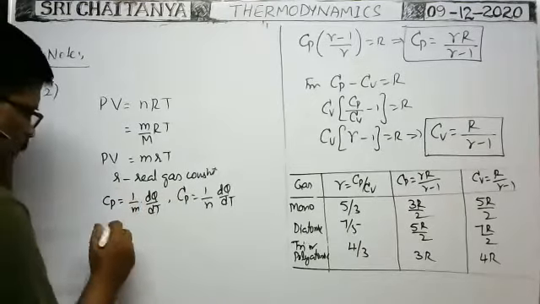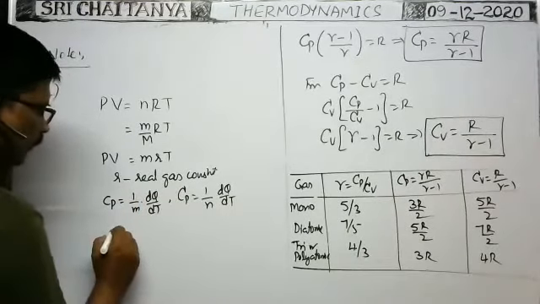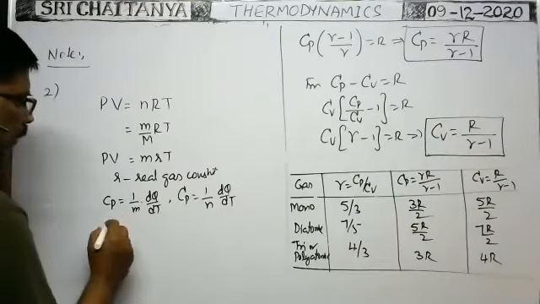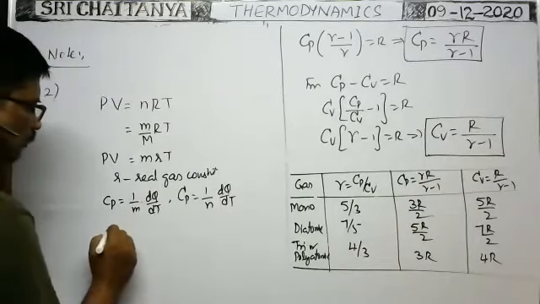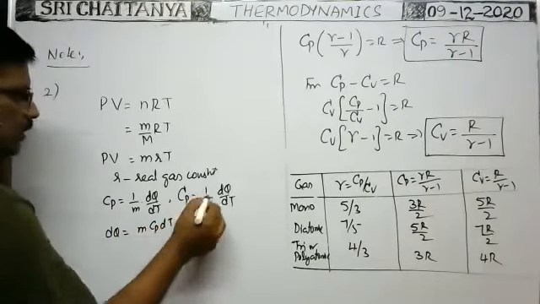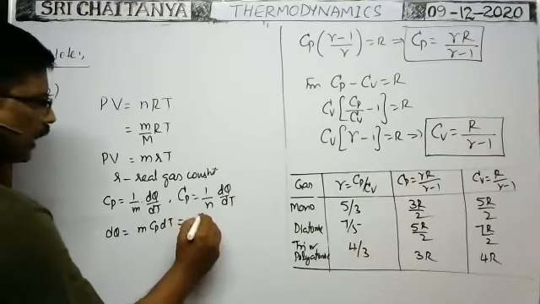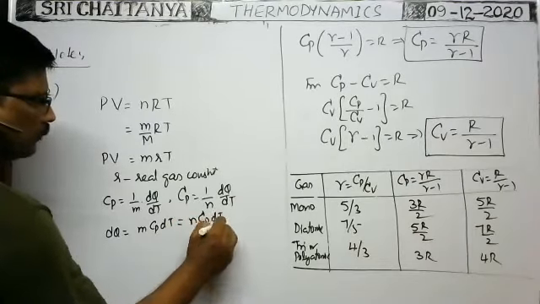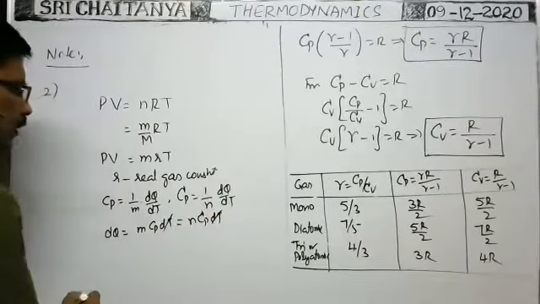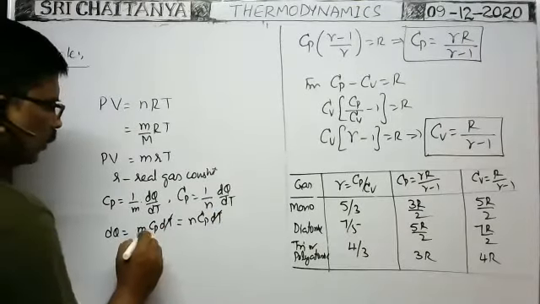What is the relation between these two? So here you see from this, dQ is equal to m into small cp dT. That is also equal to, from this formula, n capital Cp into dT. Here dT cancels. Okay, now